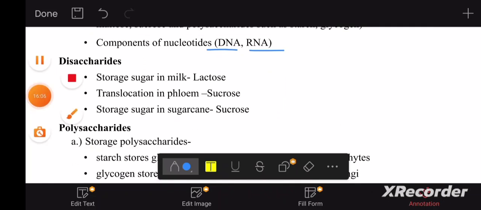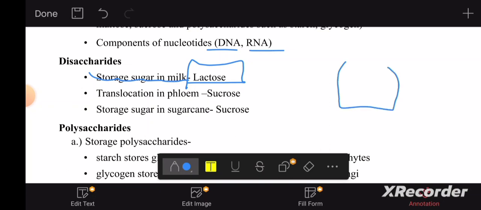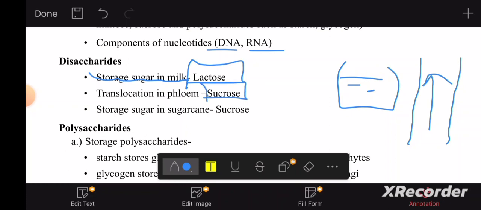Disaccharides. When you consider disaccharides, storage sugar in milk. So lactose is going to be the storage sugar in milk. Translocation in phloem. You transport food in phloem. So how is it transported? As sucrose, right? So sucrose is used in the translocation process in phloem. Storage sugar in sugarcane. Also, the storage sugar in sugarcane is going to be sucrose.